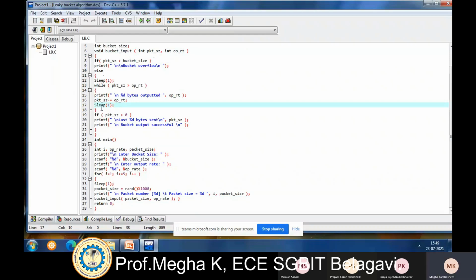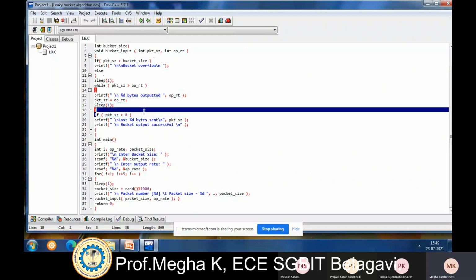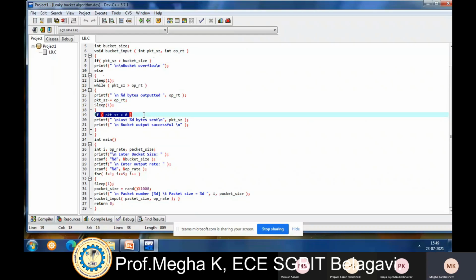So another condition is there: if packet size is greater than 0, then printf "last %d bytes sent". Last bytes sent means the remaining packet size. If 132 is the packet size, the last 132 bytes will be sent and the bucket output successful. The bucket output will be successful when the last bytes of the packet are sent.